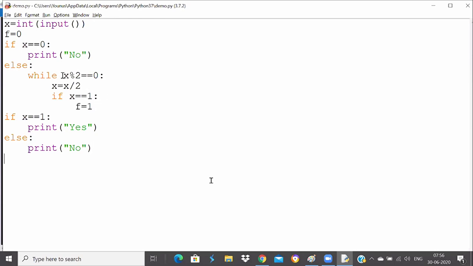Now let me trace it out for 8 first of all. You know that 8 is 0? No. It will simply go to the else part. 8 is divided by 2, yes, the remainder is 0. Next time x will be 4. It will go up again. x will be divided by 2, yes, and 4 divided by 2 will give you the remainder 0.